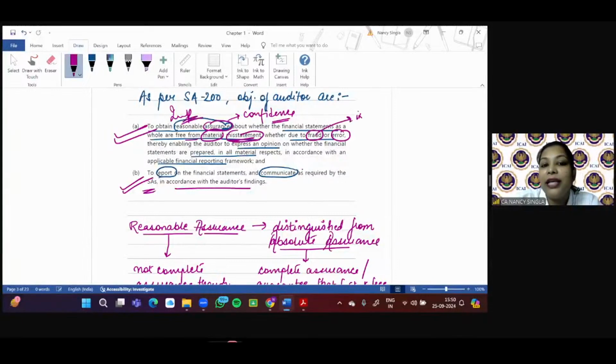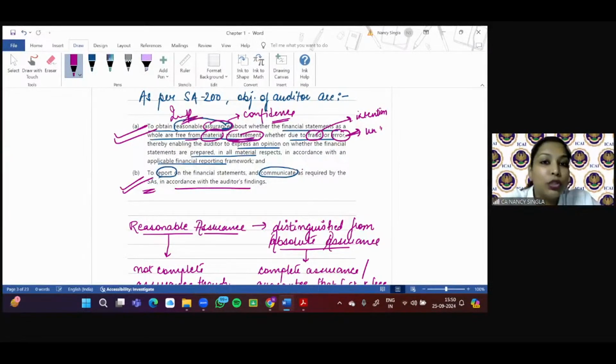Fraud is intentional, for example when the management intentionally commits fraud, and error is unintentional, but both are mistakes. Now, why does the auditor want such reasonable assurance? Thereby enabling the auditor to express an opinion on whether the financial statements are prepared in all material respects in accordance with the applicable financial reporting framework. Now, the next question which arises here is, ma'am, what is a financial reporting framework?